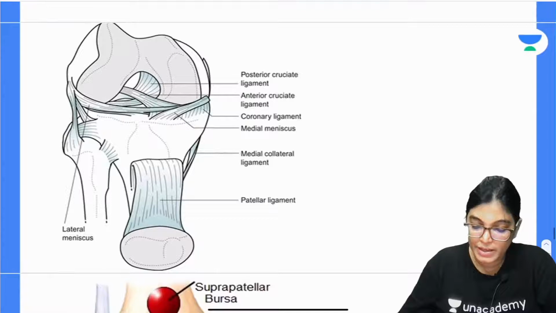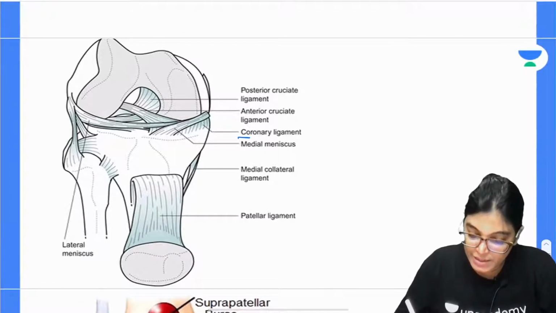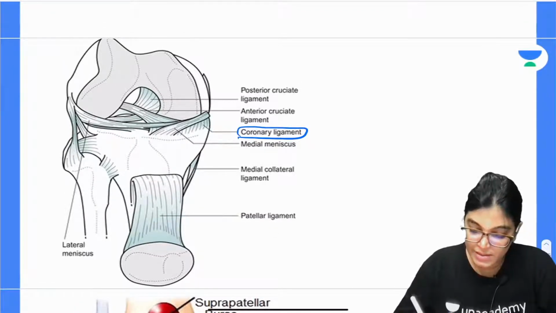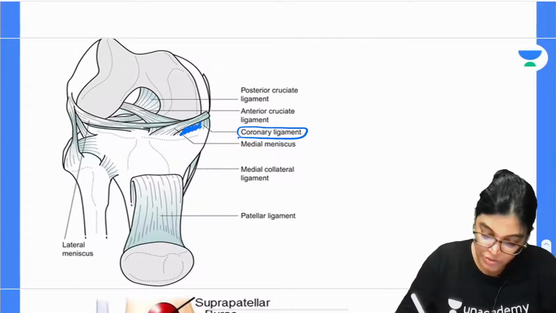Now, let us see the coronary ligament. This small ligament which you are seeing here is the coronary ligament. So, what is the coronary ligament?